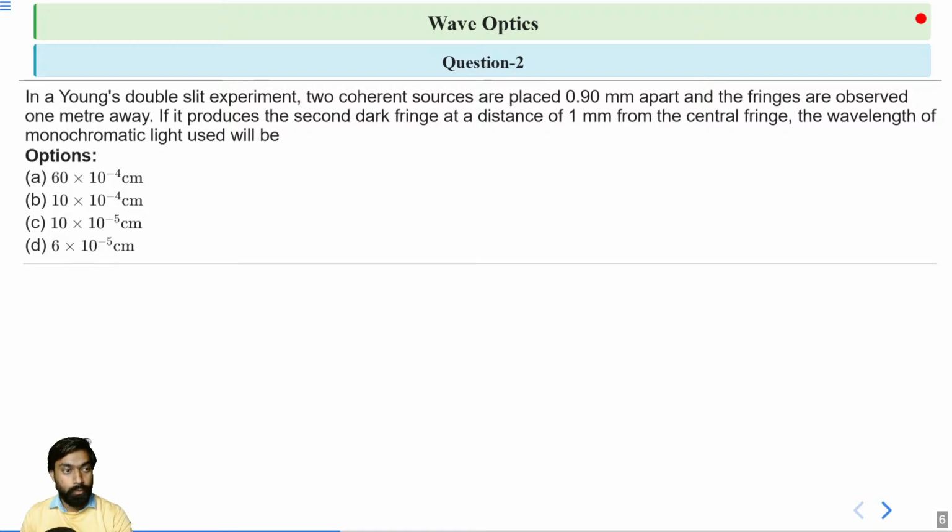Given options: option A 60 into 10 to the power minus 4 centimeter, option B 10 into 10 to the power minus 4 centimeter, option C 10 into 10 to the power minus 5 centimeter, and option D 6 into 10 to the power minus 5 centimeter. So which option is correct? You have to find out the correct one. Please solve this question and find out the correct option. You have some time. Which one is correct? A, B, C or D? You have to find out the wavelength of the monochromatic light.